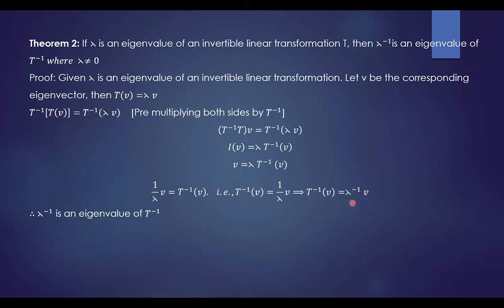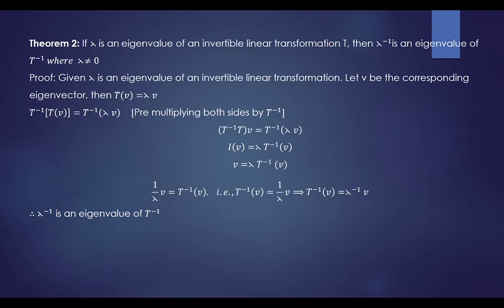So we can say that lambda inverse is the eigenvalue of T inverse. Similar to, if lambda is the eigenvalue of T and we considered V as the eigenvector, we write the condition T of V is equal to lambda V. In the same way, we get T inverse of V equals lambda inverse into V, so it can be observed that lambda inverse is the eigenvalue of T inverse.